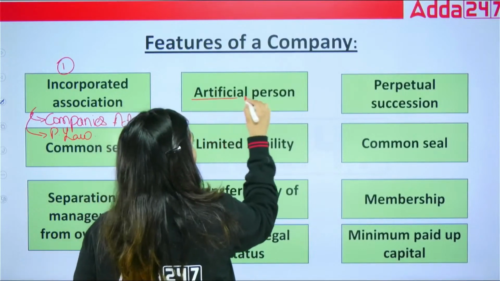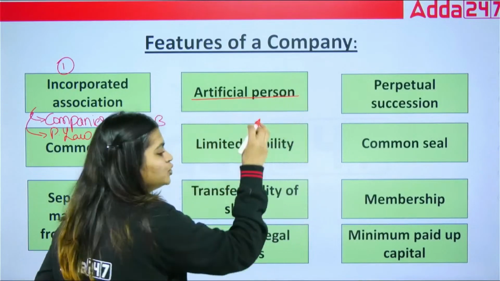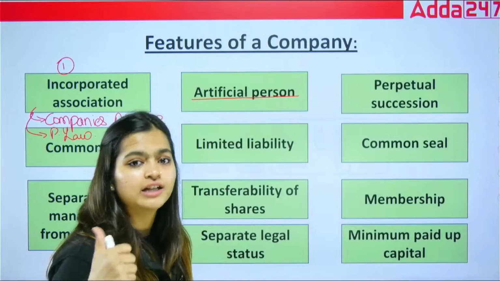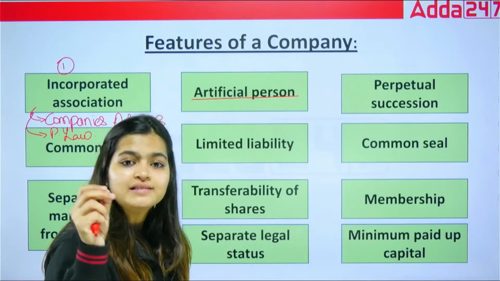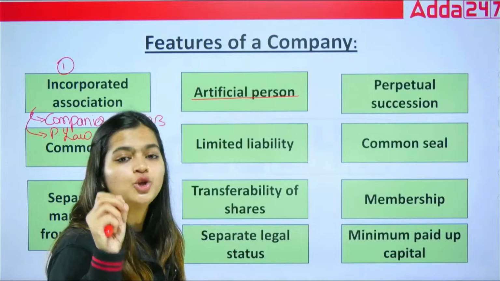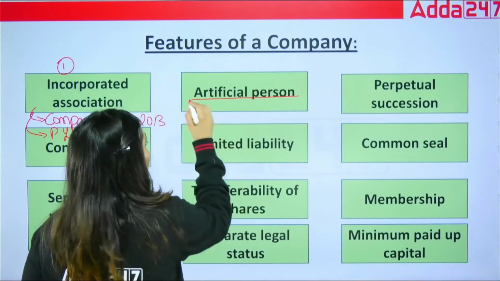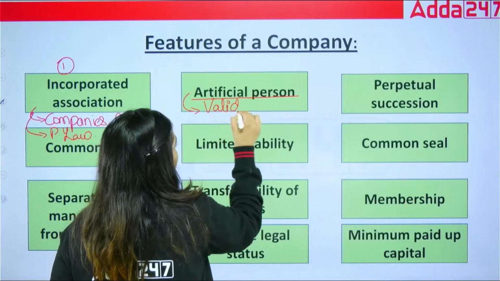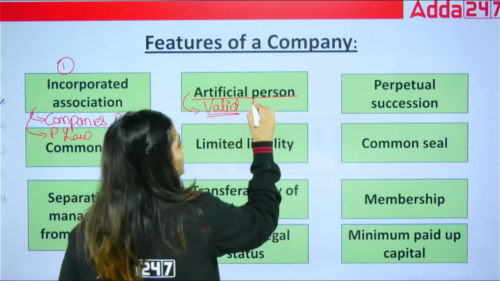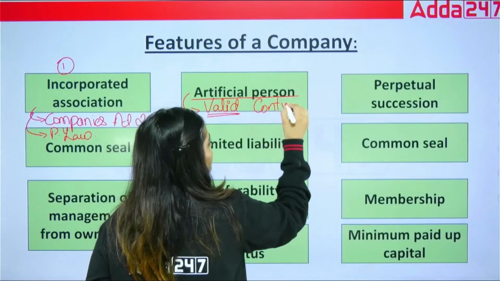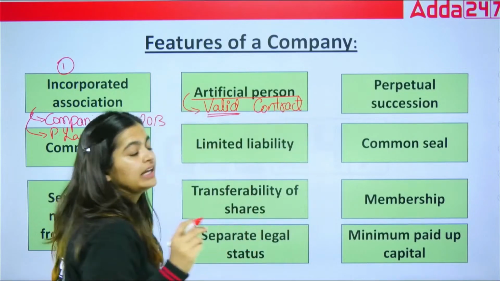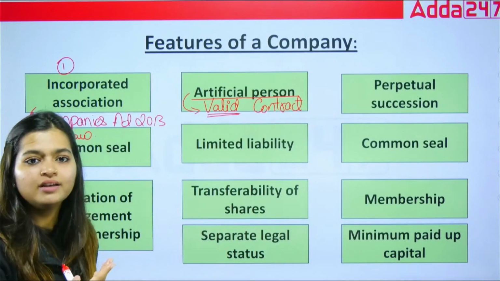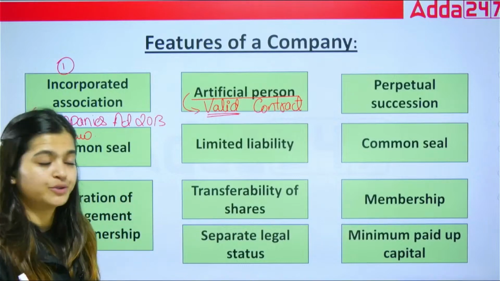The next feature is that it is an artificial person. Why? Because as soon as you enter any transaction with a company, you see a proper valid contract with that company. The company is an artificial person which is valid whenever you enter into any contract. It is not a human being, it is an artificial person.